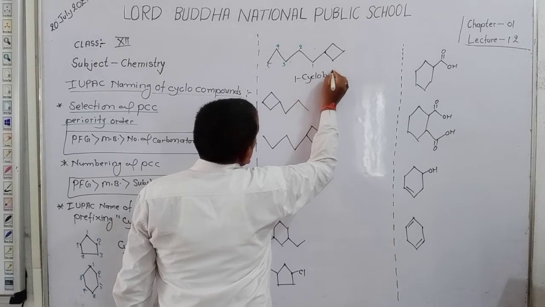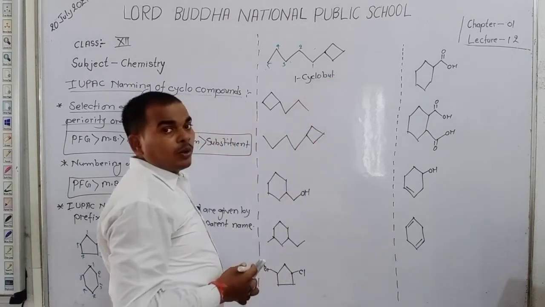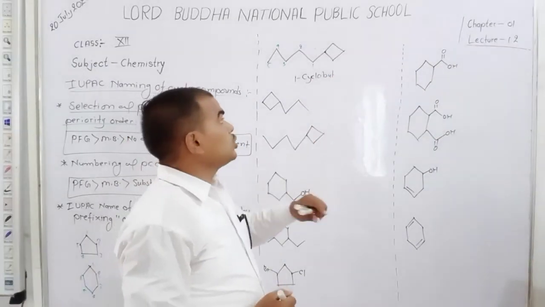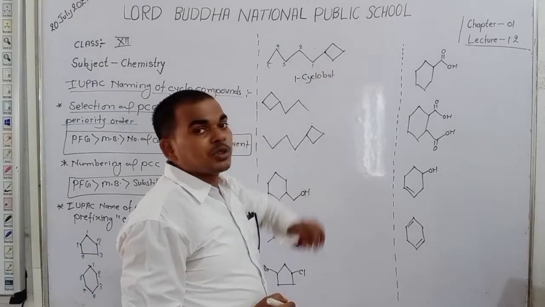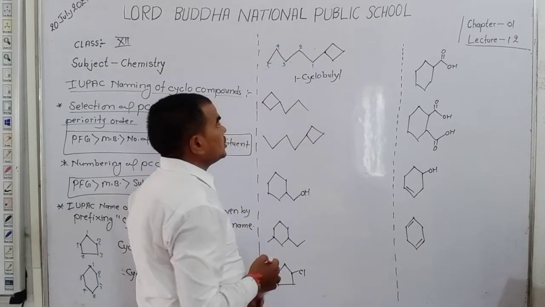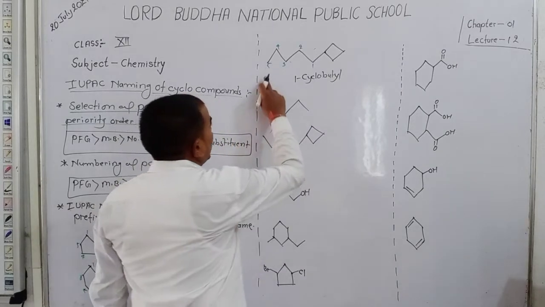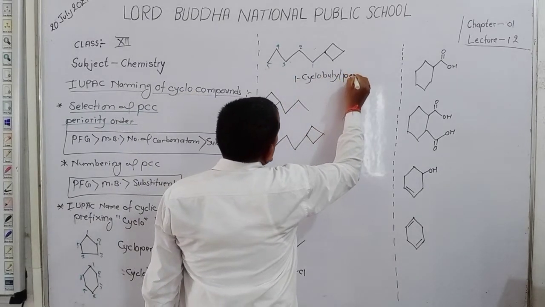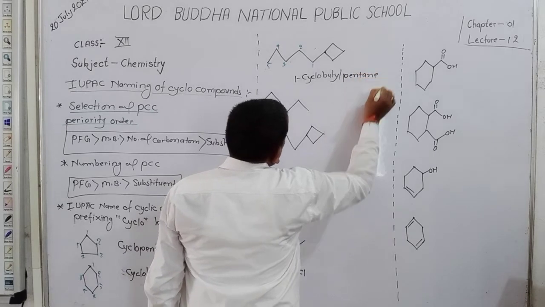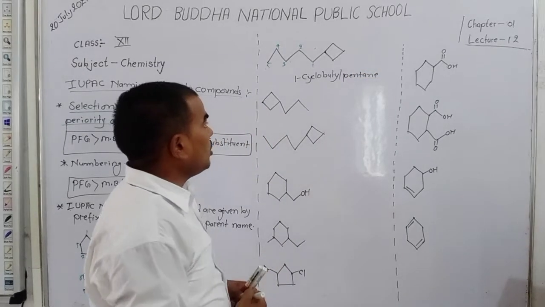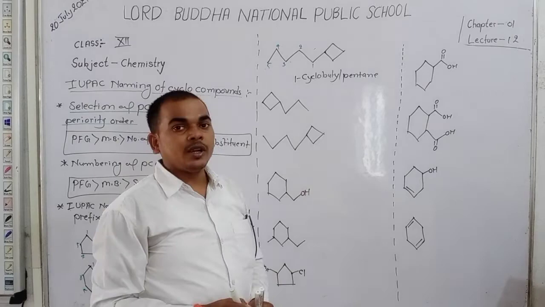Cyclobutane. Here butane is not used because it is treated as a substituent, so write here butyl. Cyclobutyl, and here 5 carbon, pentane. So the name of this compound is cyclobutylpentane.